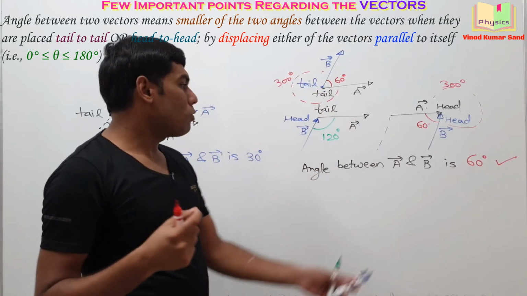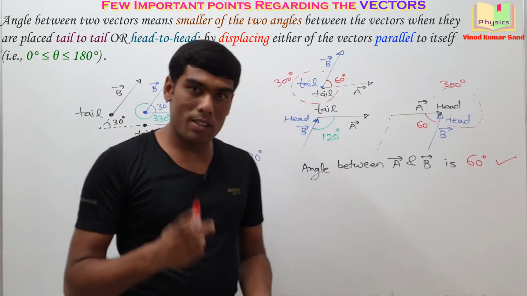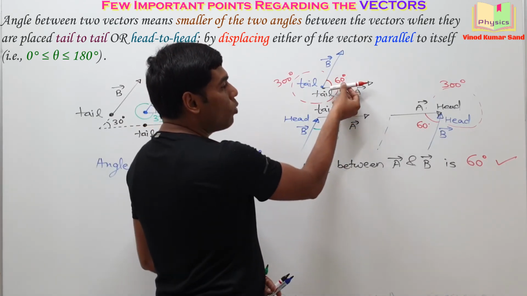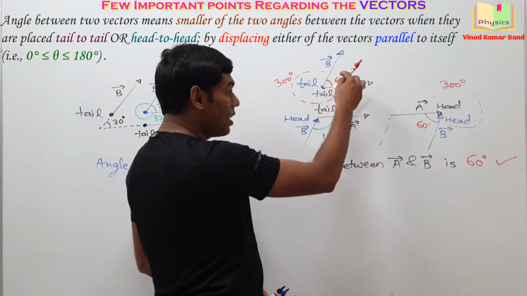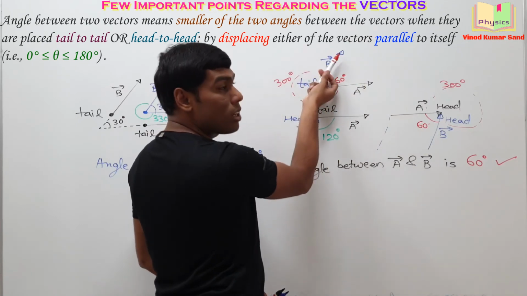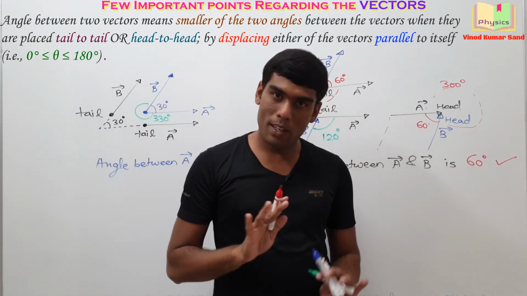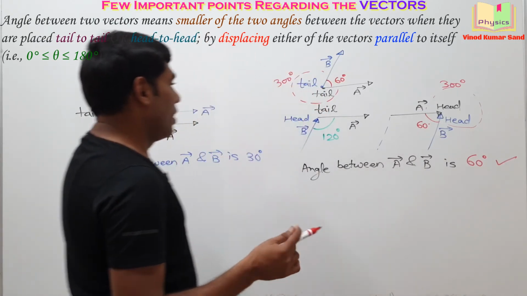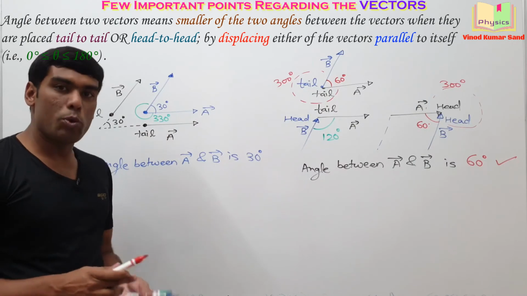We know out of them we have to choose the smaller one, and the logic is the same as the previous one. In order to go from A vector to B vector, you have to turn either 60 degrees or you have to turn 300 degrees. You will choose the smaller of them. Clear? Note it down. We'll take a few more examples.